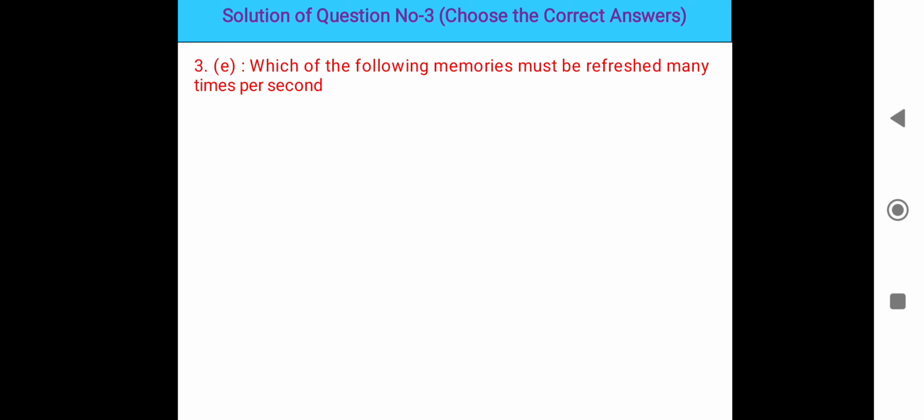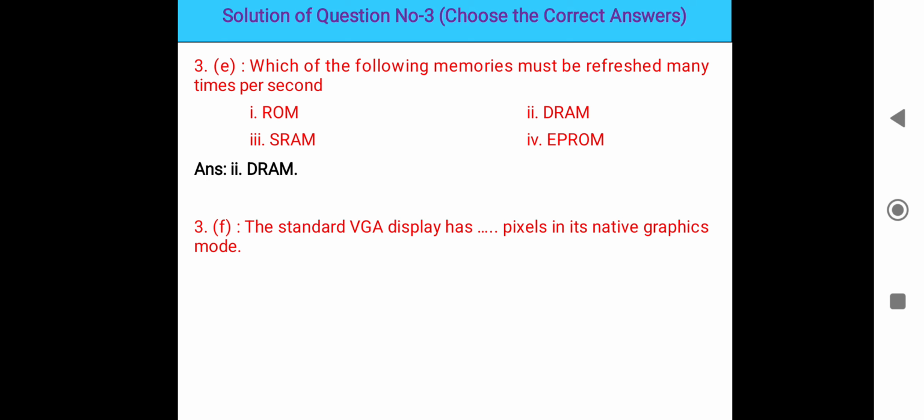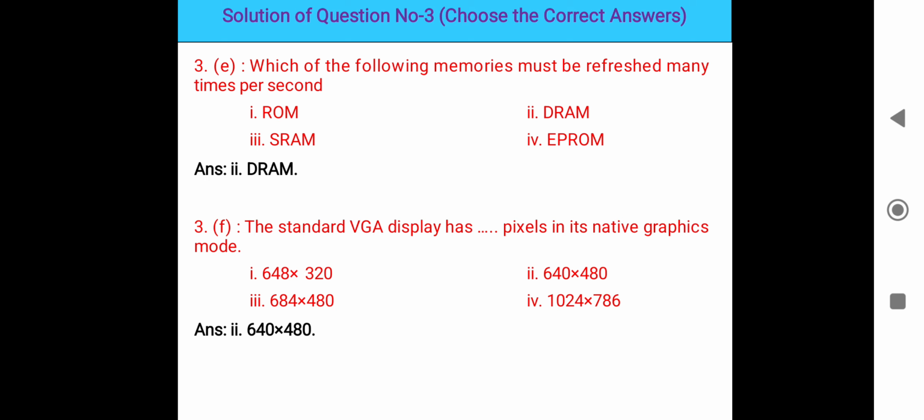Which of the following memories must be refreshed many times per second? RAM, DRAM, SROM, and EPROM. Generally, dynamic random access memory is refreshed many times per second. DRAM is the correct answer. The standard VGA display has how many pixels in a graphics mode? The pixel size in VGA, video graphics array, is 640 by 480. So the second option is correct.